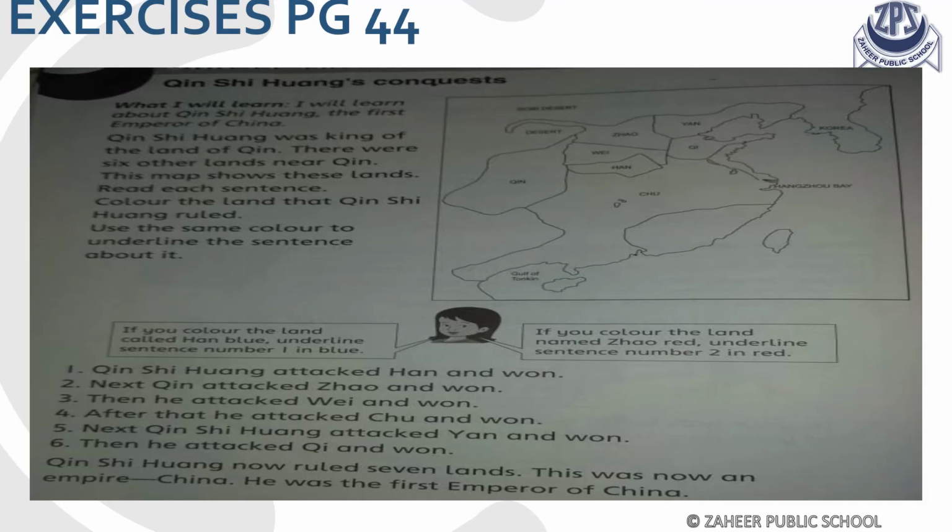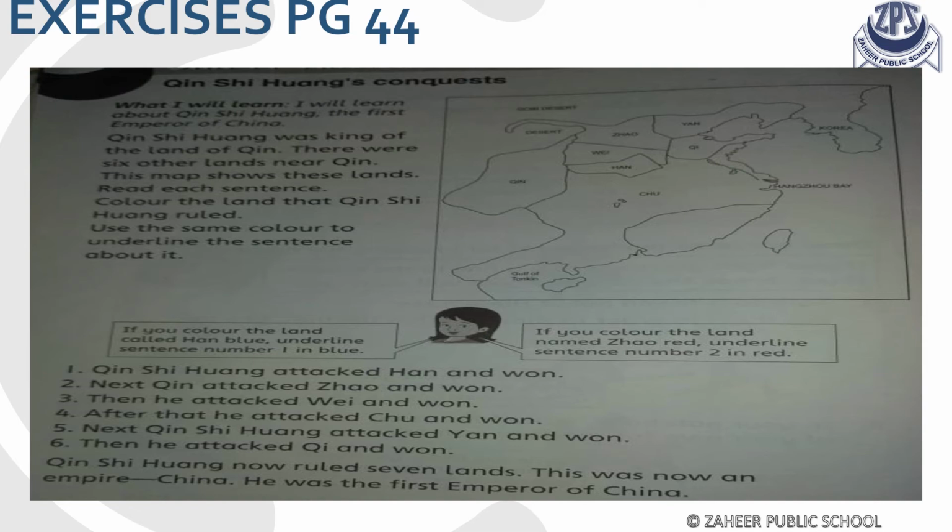Now move to your skill book, the exercise given on page number 44. You have to read about Qin Shi Huang's conquest, and in the map you have to color the lands. The map shows six lands. You have to color the land and use the same color to underline the sentence about it.